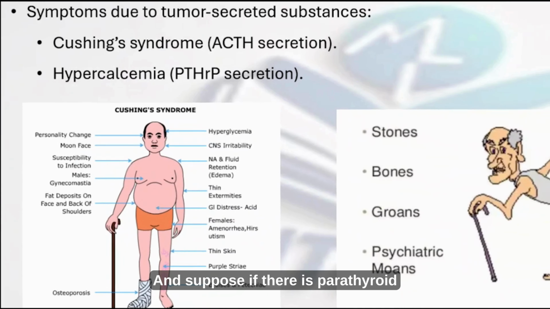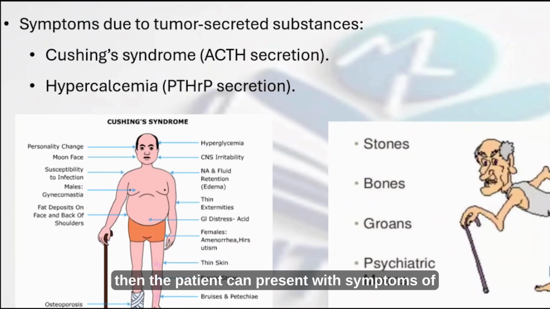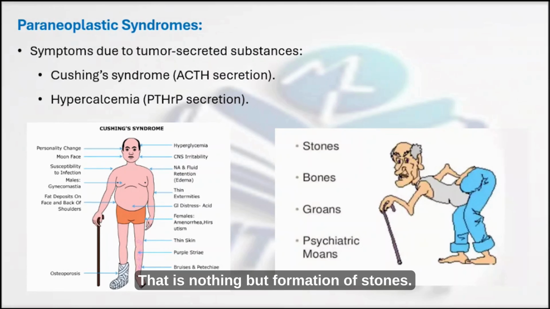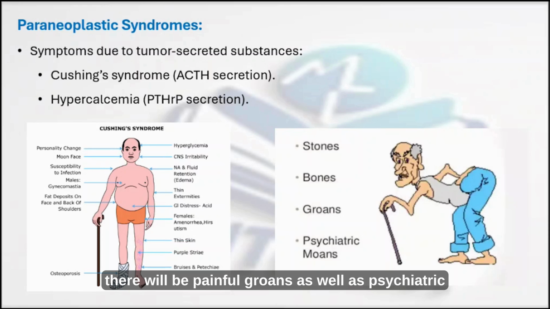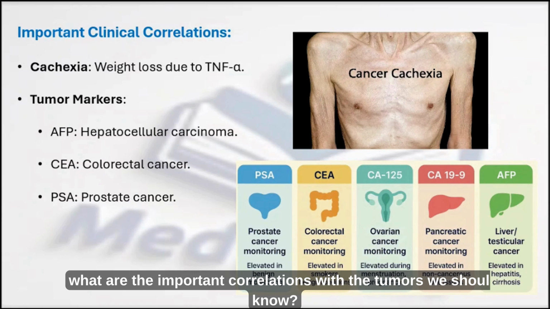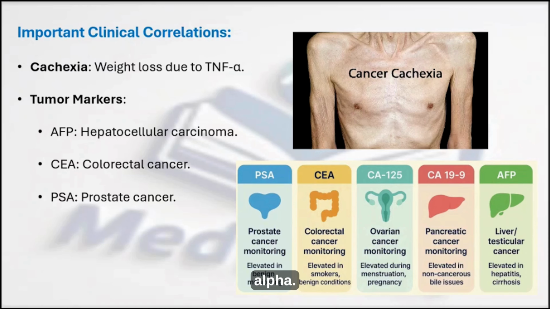And if there is parathyroid hormone related secretion, the patient can present with symptoms of hypercalcemia, that is, stones, weak bones, painful groans as well as psychiatric moans. Now, what are the important correlations with tumors we should know? Cachexia is a common symptom in cancer or neoplasm, which happens due to weight loss, mainly due to the factor TNF alpha.